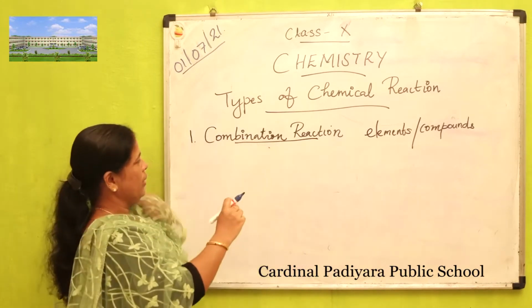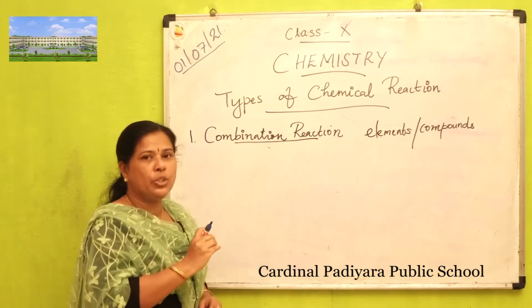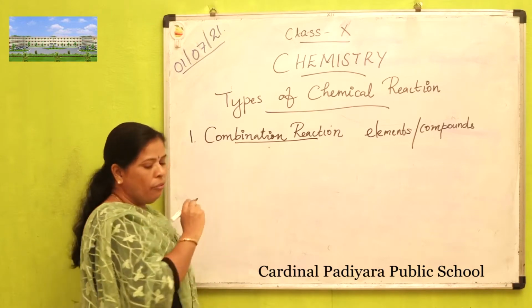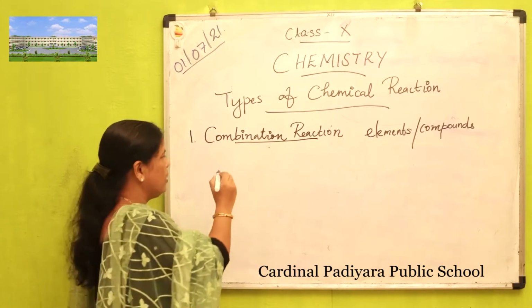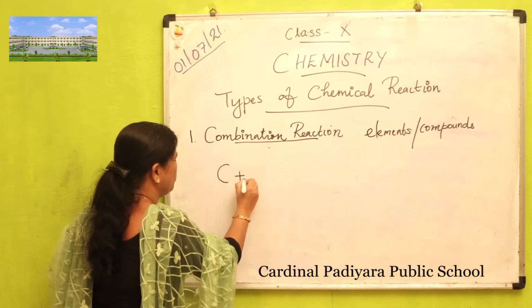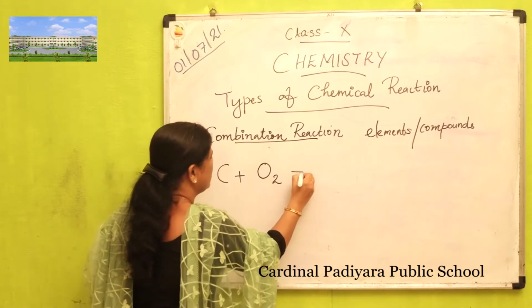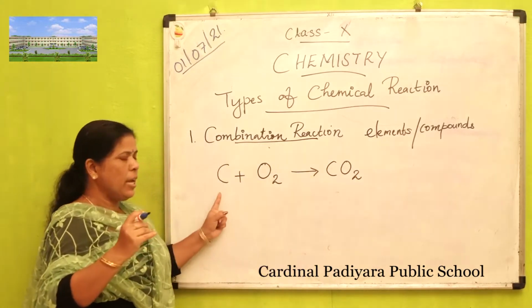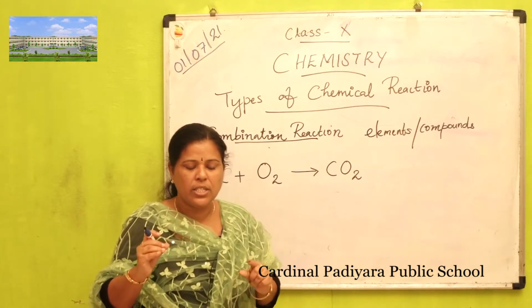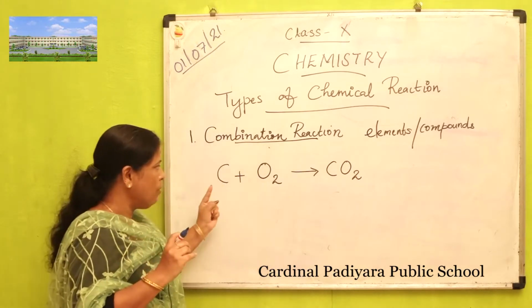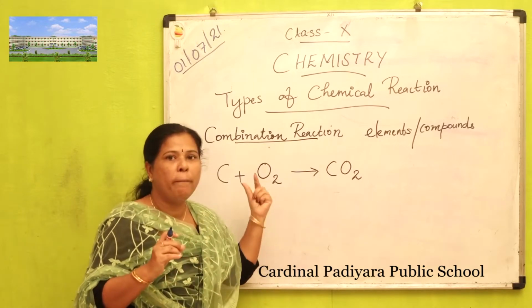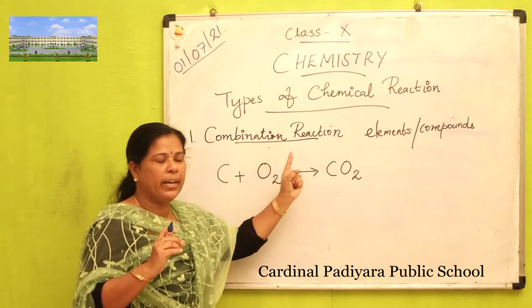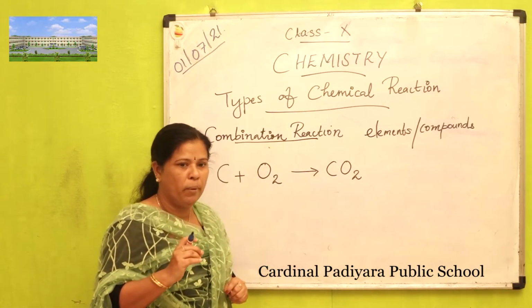For example, when two elements combine together to form a compound, that is when burning of coal, C plus O2 gives CO2. C plus O2 gives CO2. This one is an example of combination reaction. That means when two elements combine together to form a compound.